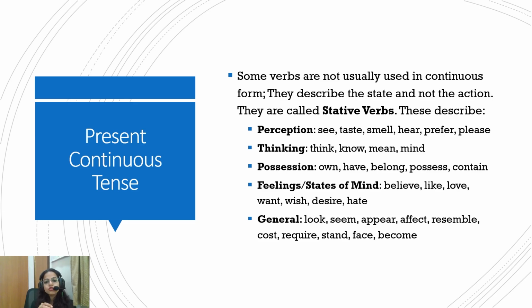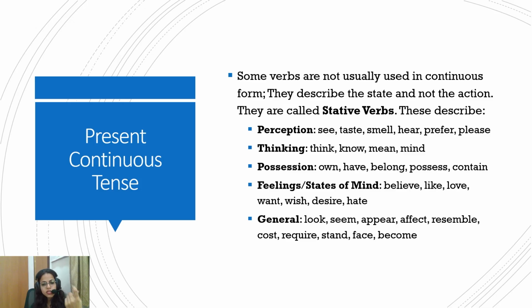Some verbs are not usually used in continuous form. They describe a state and not an action. These are called stative verbs. We see that in the continuous tense, the ing form of the verb is used, like I told you in the starting itself. But there's a catch, as always, because your life can't be easy with grammar. There are some words that cannot be used in ing form because they represent a state and not an action.